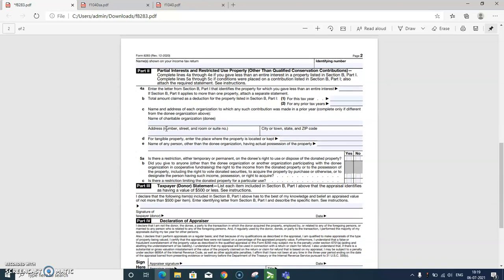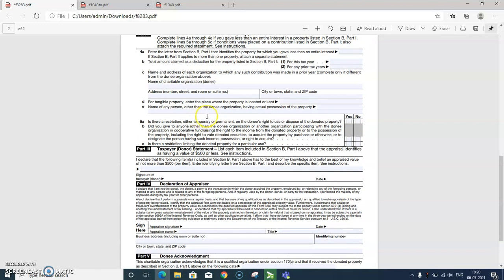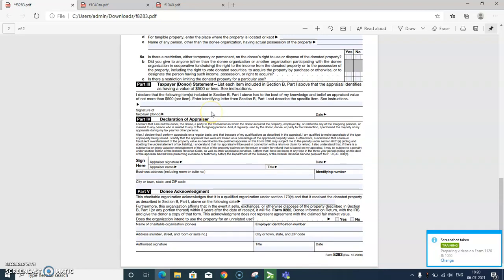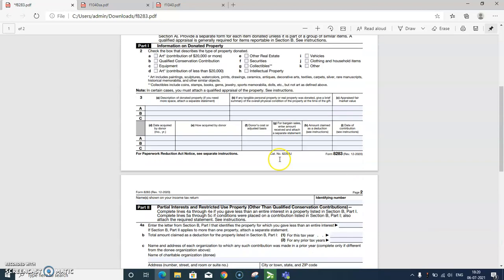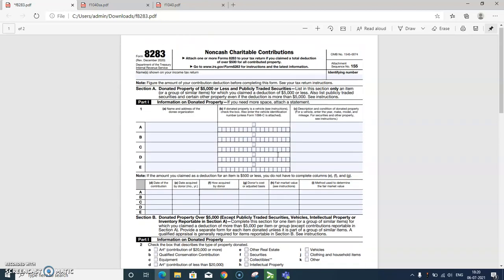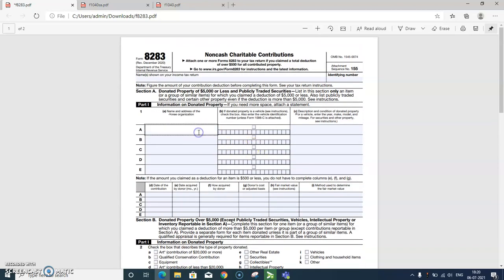Now coming to Part 2, partial interest and restricted use property other than qualified conservation contributions. Part 3, taxpayer donor statement, and Part 4, declaration of appraiser and donee acknowledgement, I have already discussed before. So let's take an example. Name and address of the donee organization, say Morgan Stanley.